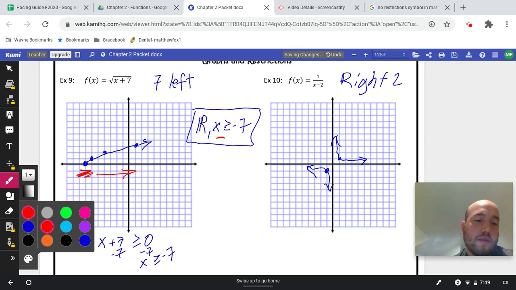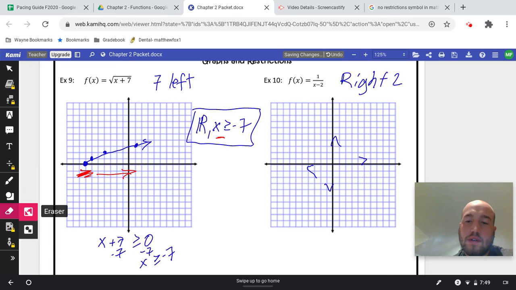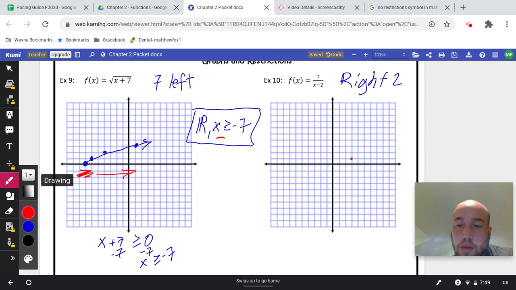So I'll do this one in red. Let me erase that quick. If it shifts right 2, here we go, it's going to look like that.